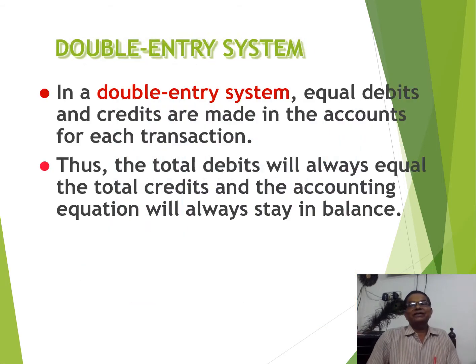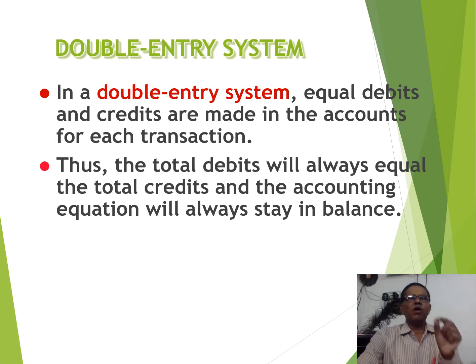Next is the double entry system, which is very important. What is the double entry system? In the double entry system, debit is always equal to credit, or we can say there are two accounts involved. When we are doing any transaction, when we go to the market and buy something, we get the goods and we pay the cash. So there are always two sides involved.